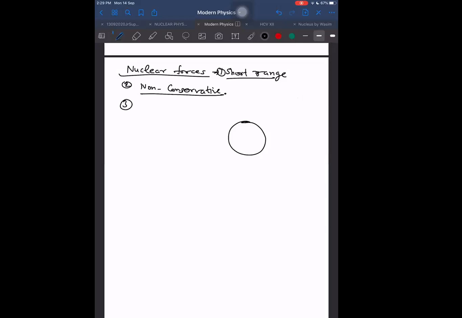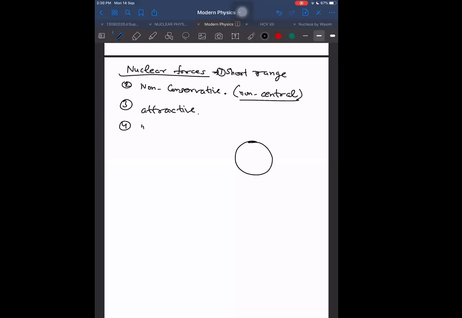Number three. We have short range, non-conservative. One more we have: not central. If it is non-central, it will automatically be non-conservative. We can say attractive. Independent of charge, sir? Yes, that is very important. Independent of charge.